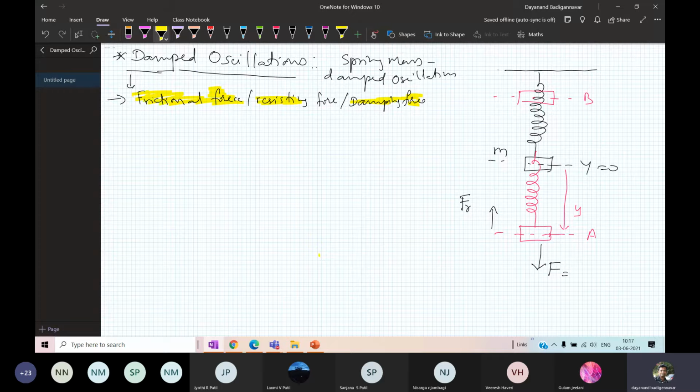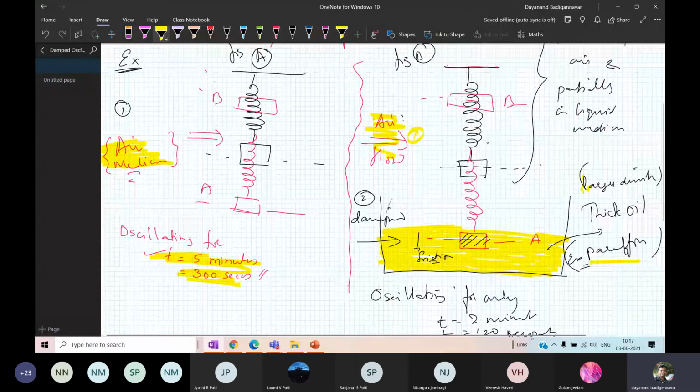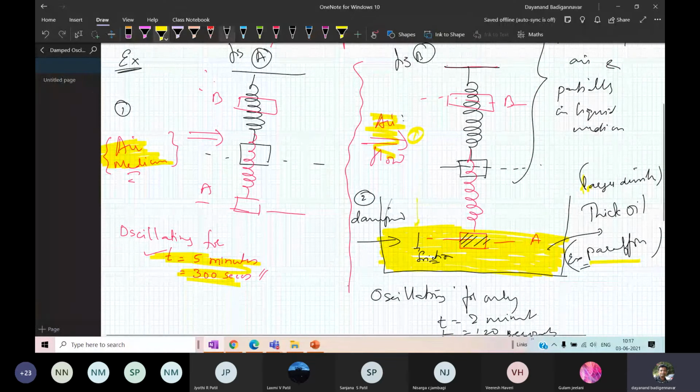All the three mean the same, some opposition, but I cannot show it here in the figure. I could show it in the previous diagram, where this is the damping medium, but here I cannot show a damping medium like this.